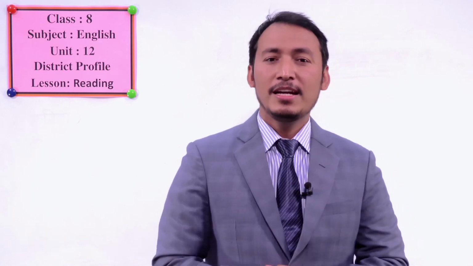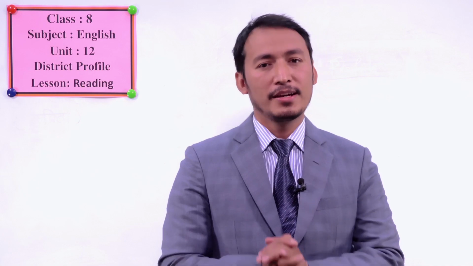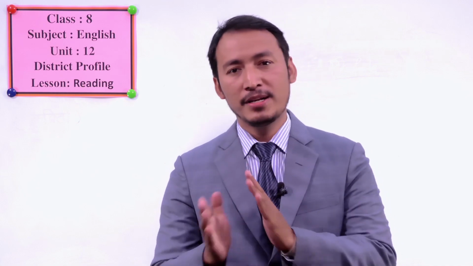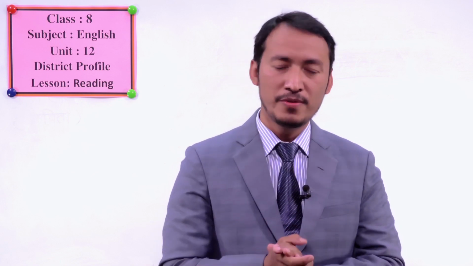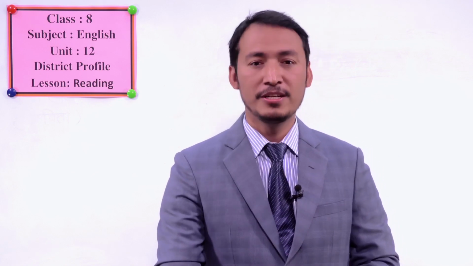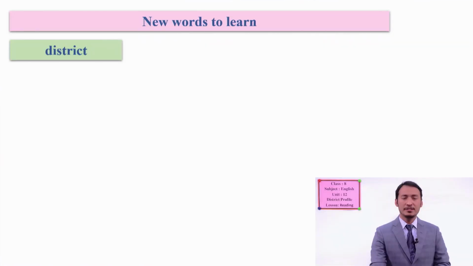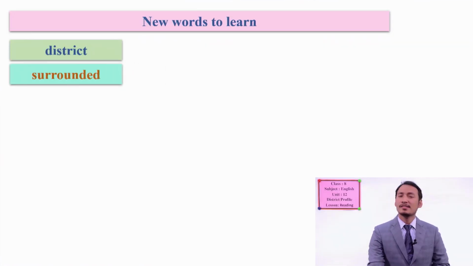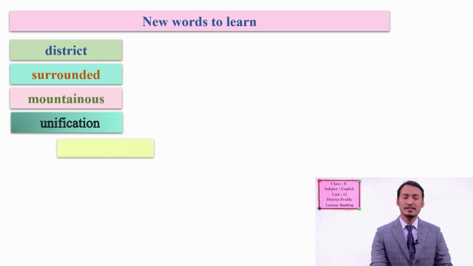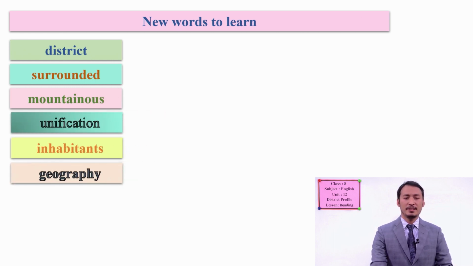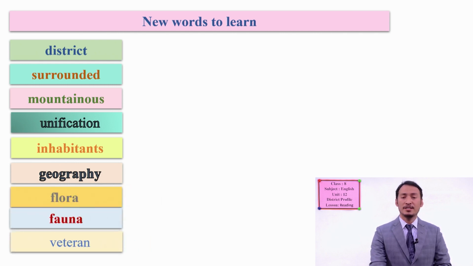Now let's go to the exercises, new words. First, let's see the new words, and then we are going to do the exercise for learning words, Ways with Words. Before that, I have some words to introduce to you. According to the text, we have seen district, surrounded, mountains, mountainous, unification, inhabitants, geography, flora and fauna, and veteran. Okay, let's see these meanings here.